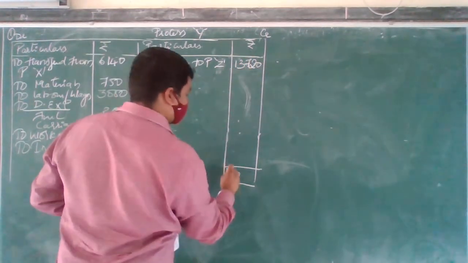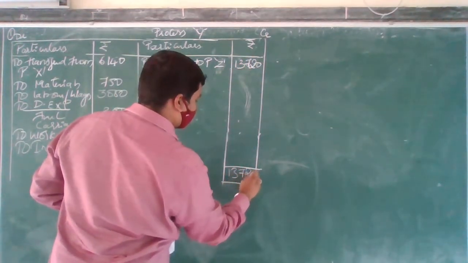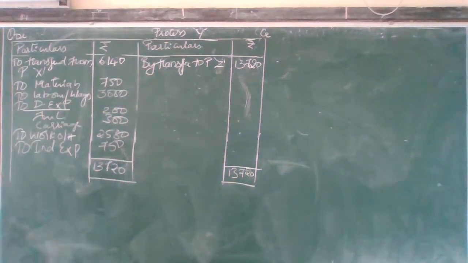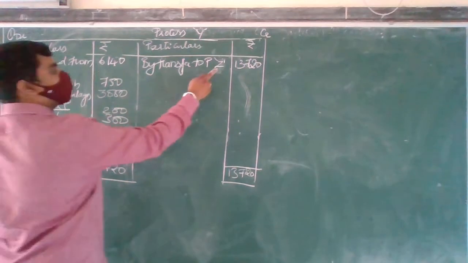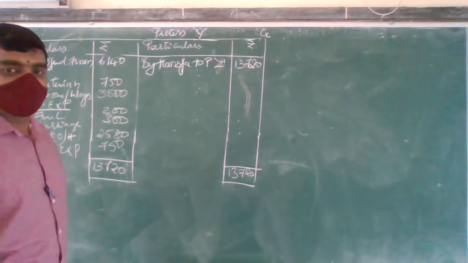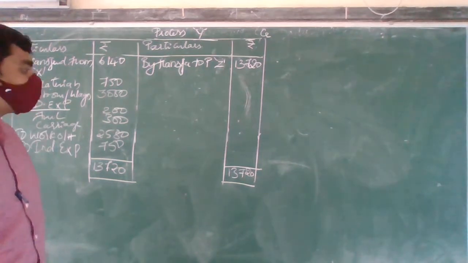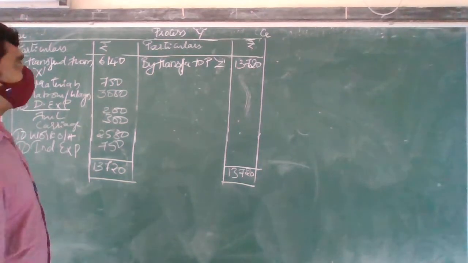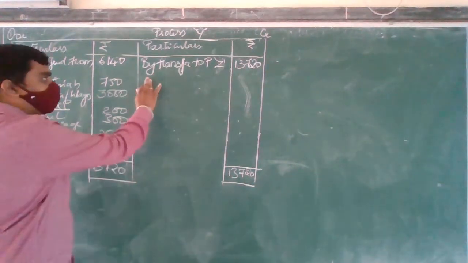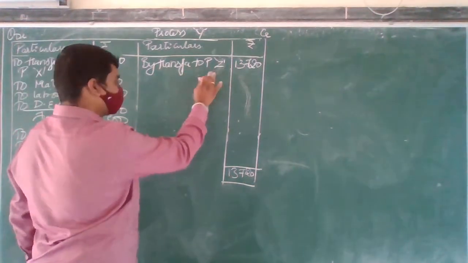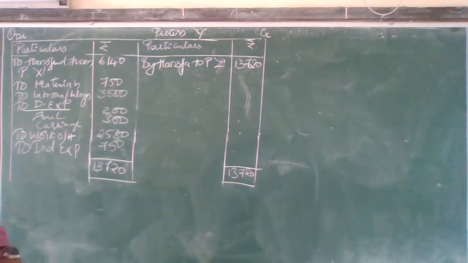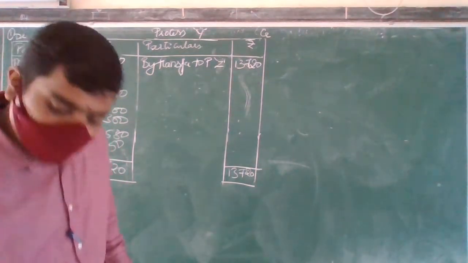13,720 you will transfer to process Z. So here ends your process Y account. I hope everyone is clear. You have transferred to process Z what the balance I have. Are you all clear with this? Clear everyone? Okay. Now I hope everyone is clear with this. Process X and process Y account is over. So by transfer to process Z, the balance that came I will transfer to the next process. Which one? Process Z account.